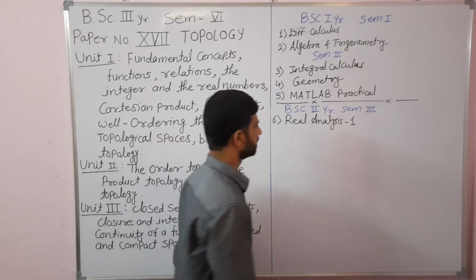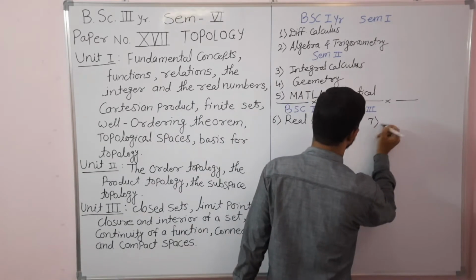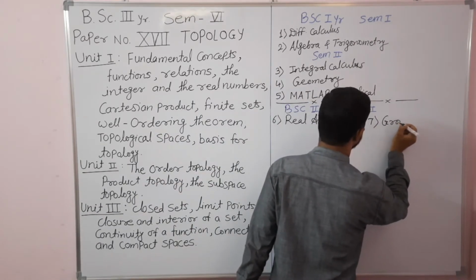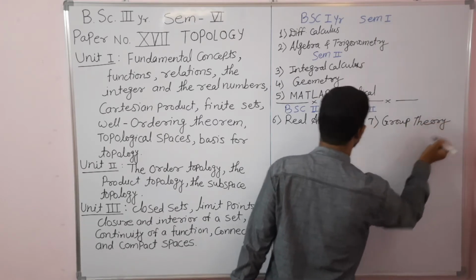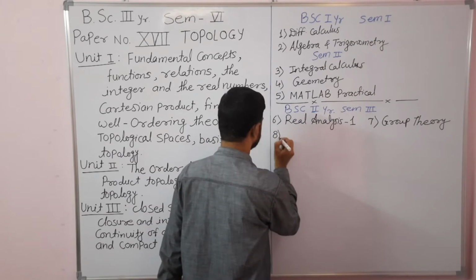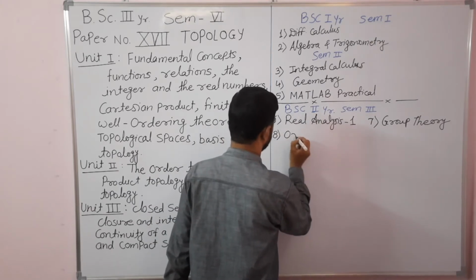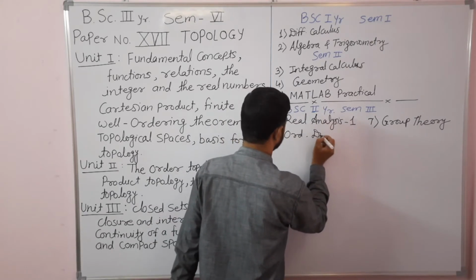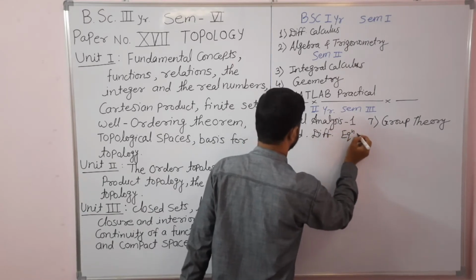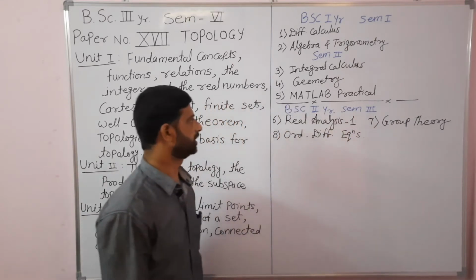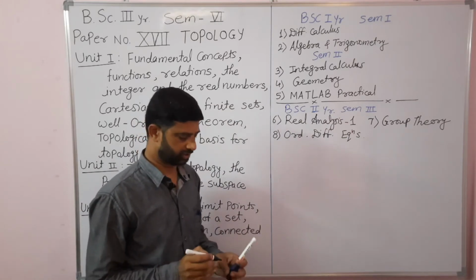Then paper number 7 was group theory. And paper number 8 was ordinary differential equations. So such 3 theory papers we have studied in semester number 3.